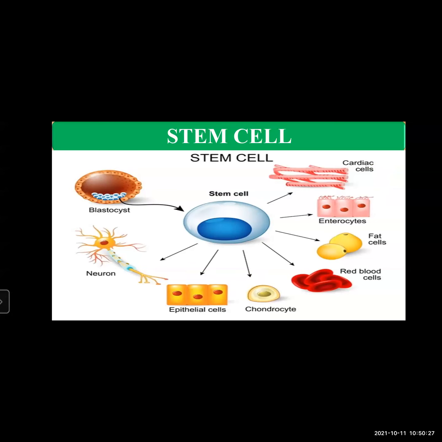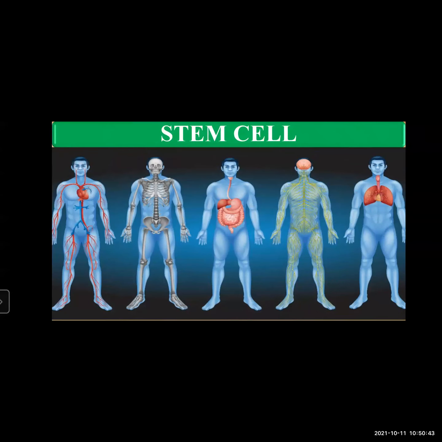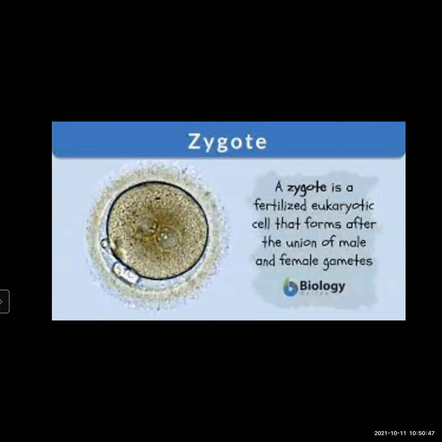We have studied the stem cells of plants in the previous class. Today we are going to learn about stem cells in animals, and especially in human beings. A new organism is formed from the zygote, which is formed by the union of male and female gametes.